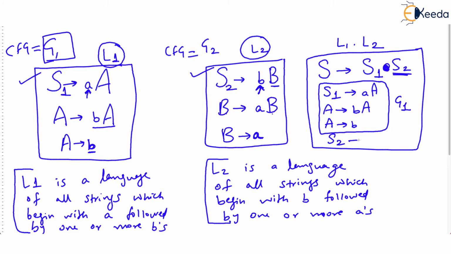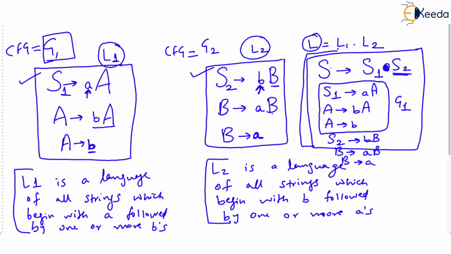So S2 produces small b followed by capital B, but capital B produces small a followed by capital B, and capital B produces a. You will accept that this new grammar we have written is indeed a context-free grammar, and it will generate a language which is definitely context-free, because context-free grammars generate context-free languages, and definitely we can construct a PDA for this.